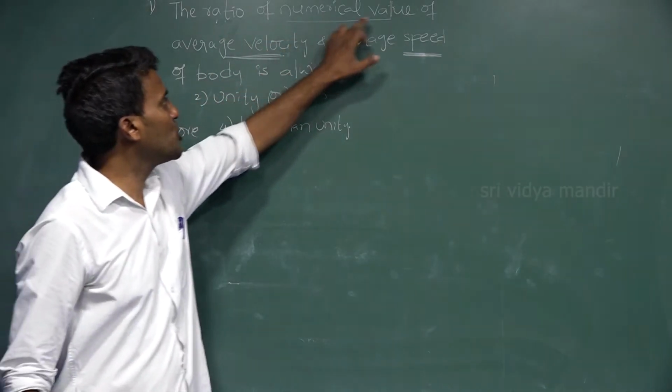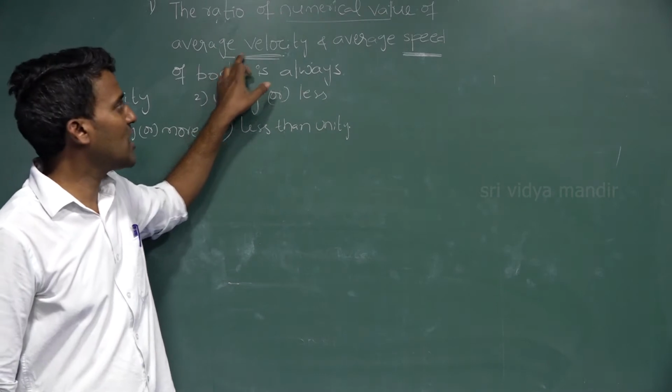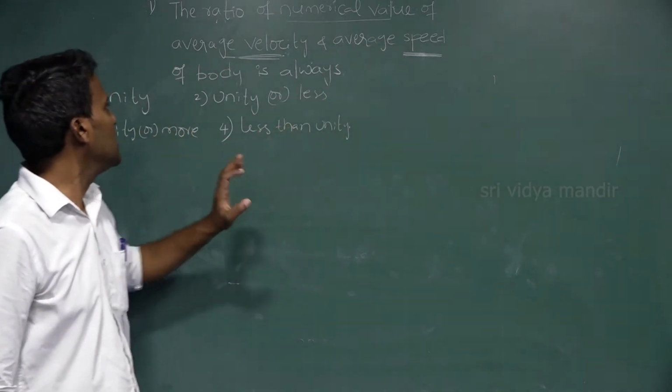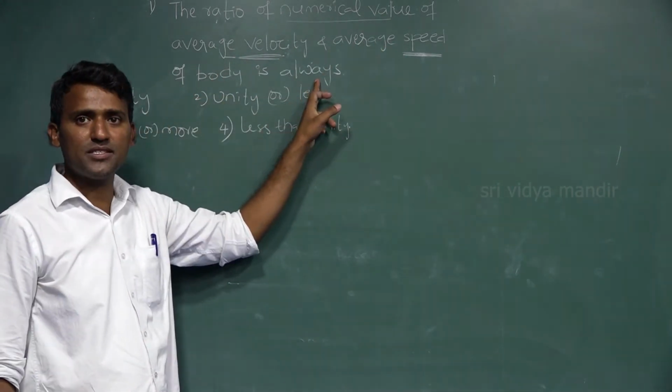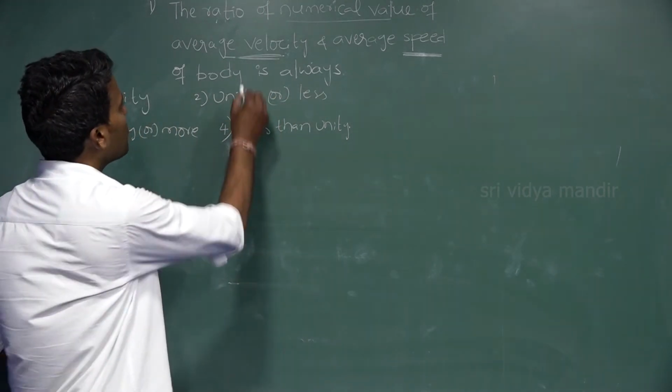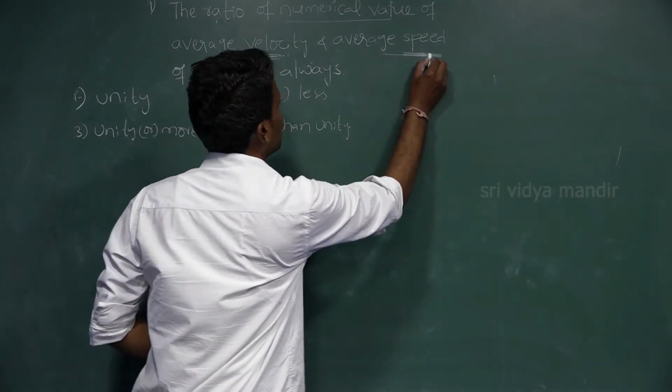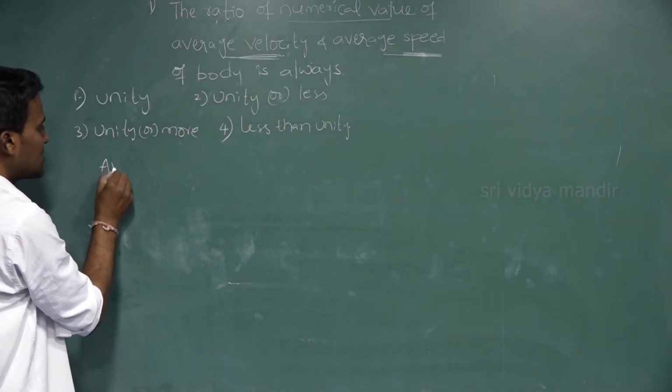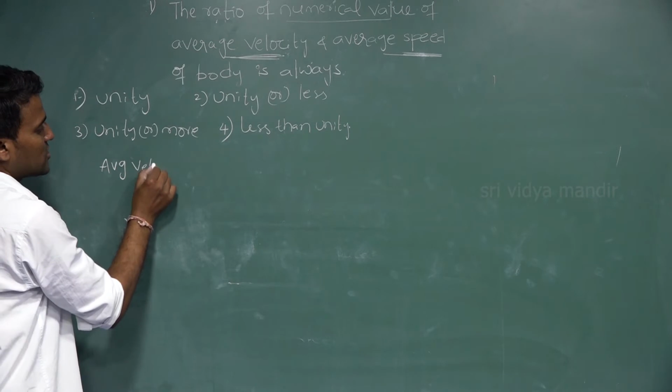The ratio of numerical value of average velocity and average speed of a body is always in these four options, which is the correct one. First, they are asking about average velocity and average speed. What is average velocity?